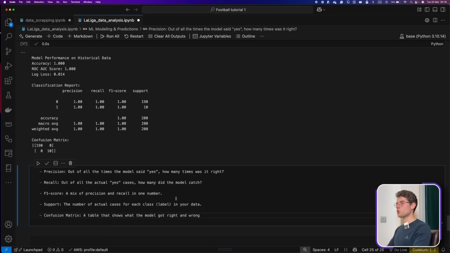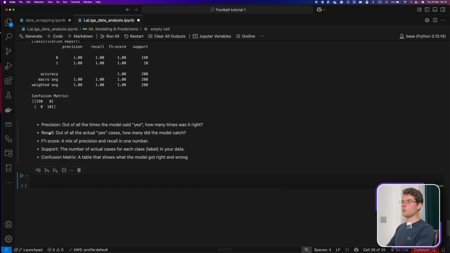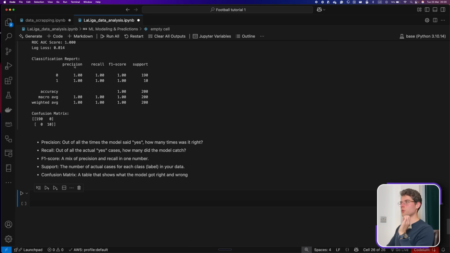And in here, I'm just going to add these definitions: precision, recall, F1 score, support, and confusion matrix. It's also good to understand these as a data scientist overall. So precision, as we can see in here, is out of all the times the model said yes, how many times was it right? That's important to know. The recall is out of all the actual yes cases, how many did the model catch? So there are slight nuances, and depending on your context, you might have some features that are more interesting than others. The F1 score is the one that is mostly used, and it's just a mix of precision and recall overall. So that's why a lot of people use the F1 score.